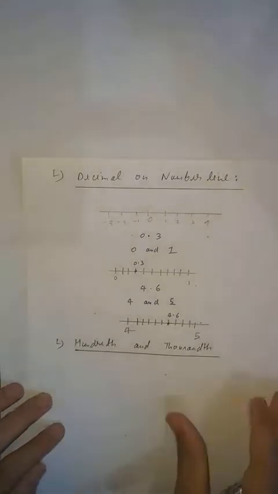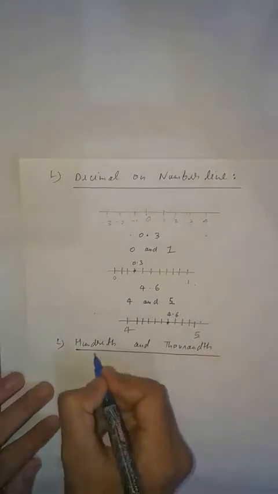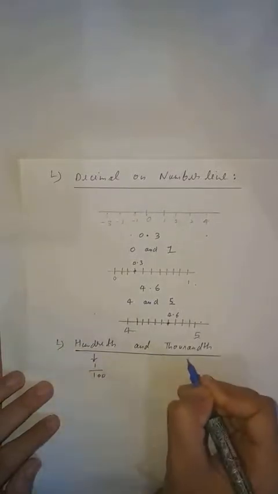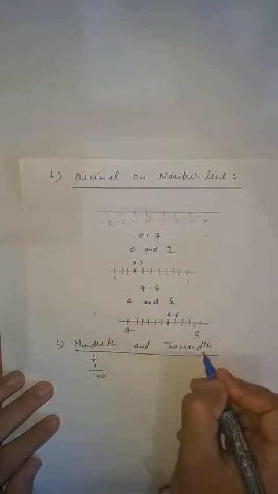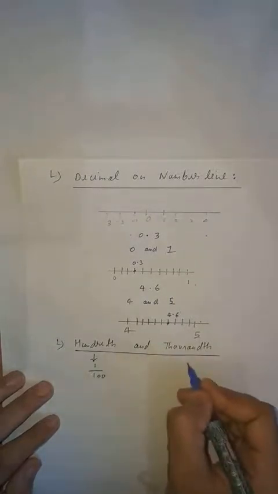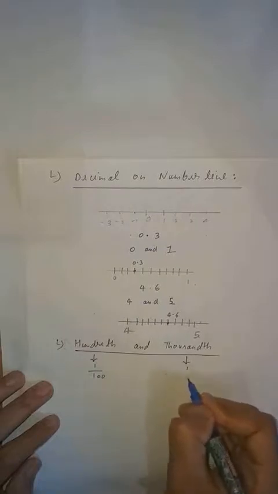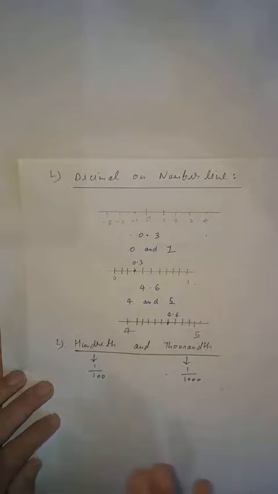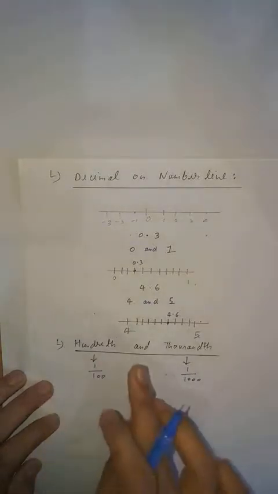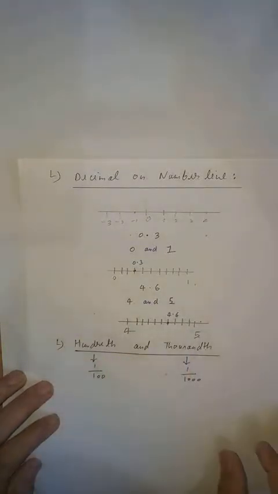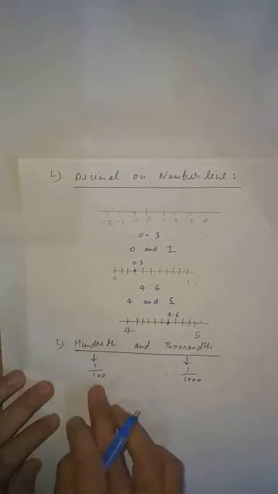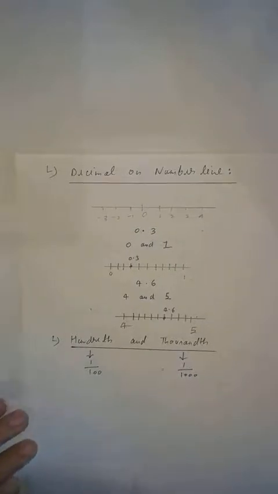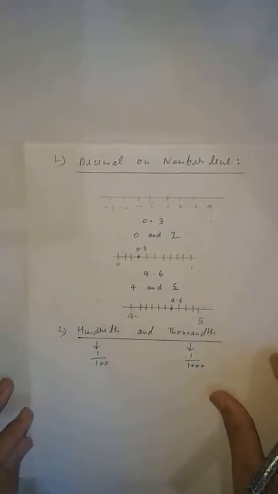Clear student? So what is hundredth? Student, hundredth means simply 1 upon, as its name indicates, 100. And what is thousandth, student? Thousandth. Always remember this is TH. So as the name indicates, 1 upon 1000. Similarly, 100 means 100, but hundredth, that is TH is given in the last. So this is 1 upon 100. Thousandth similarly 1 upon 1000. Clear student? So this is about thousandth and hundredth.